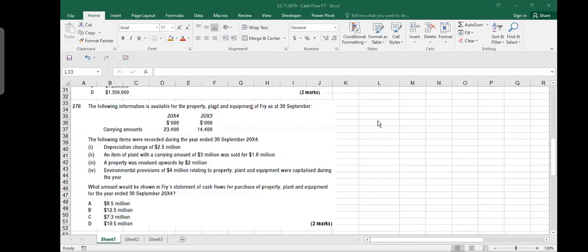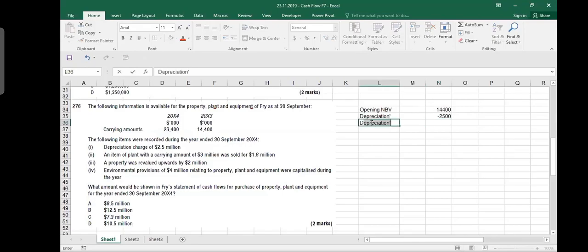So it's pretty much the same. You will start the same way: the opening net book value was 14.4 million, right? And then you sold some assets. It says depreciation first. So this is our opening asset value. We made some depreciation of 22.5 million, so we subtract that. This much my asset should be decreased.